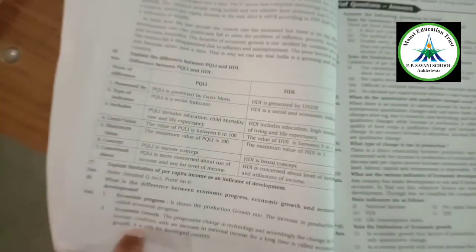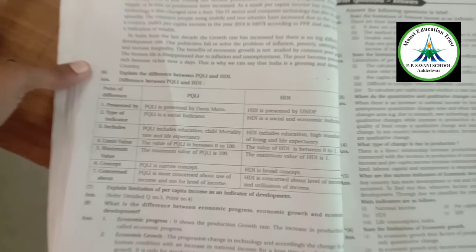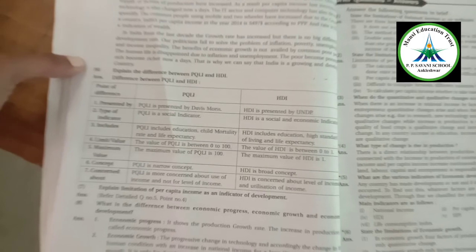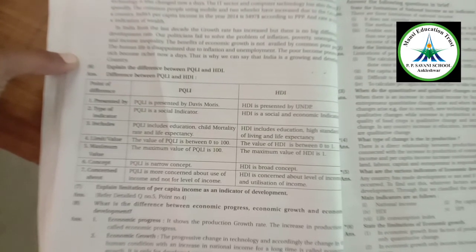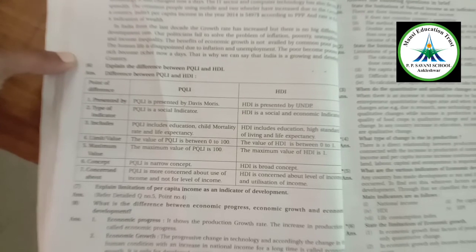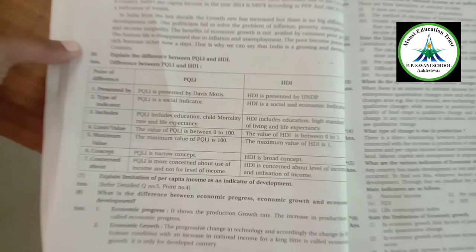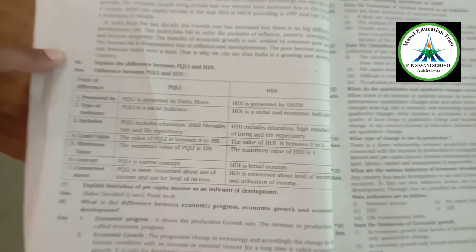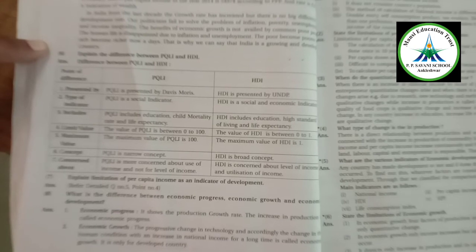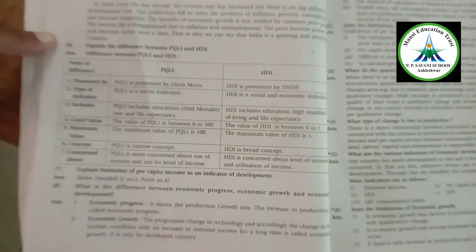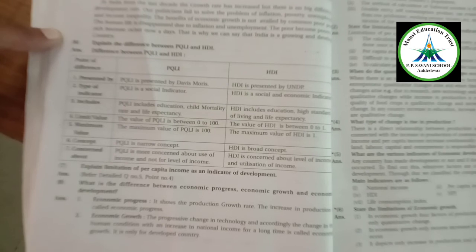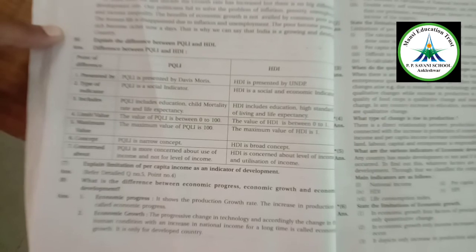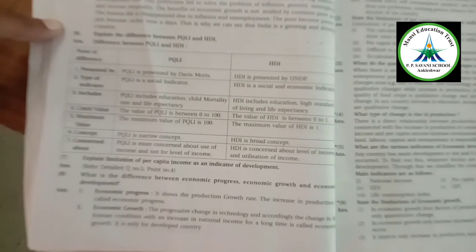Last but not the least, the comparison between the PQLI and HDI. PQLI is presented by Morris David Morris, and HDI is presented by UNDP. PQLI is a social indicator and HDI is a social plus economic indicator. PQLI focuses on factors like education, infant mortality rate, and life expectancy. HDI includes education, standard of living, and life expectancy. The value of PQLI is between 0 to 100 and the value of HDI is between 0 to 1. The maximum value of PQLI is 100, the maximum value of HDI is 1.